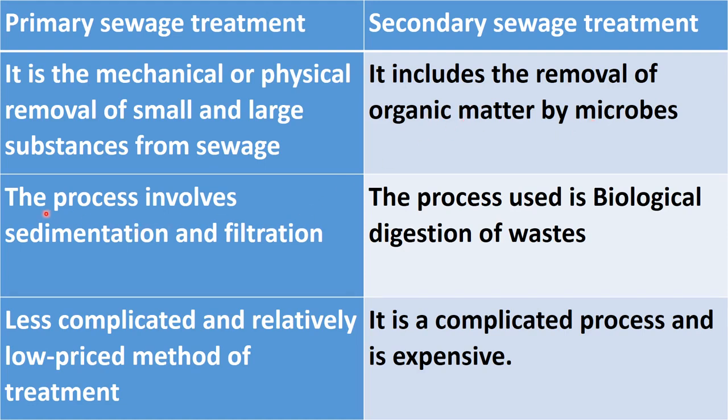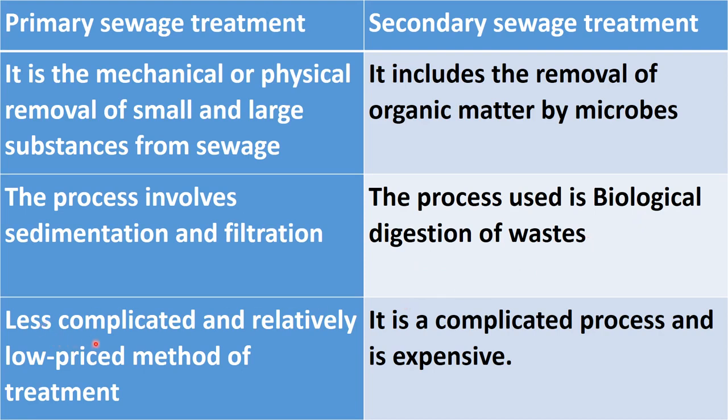Second difference is, the process involves sedimentation and filtration. Okay, in primary sewage treatment, sedimentation and filtration is done to remove the large and small substances. But here in the secondary sewage treatment, the process used is biological digestion of waste. So here organic matter is digested with the help of microbes. So we can say that is biological digestion of waste, right?